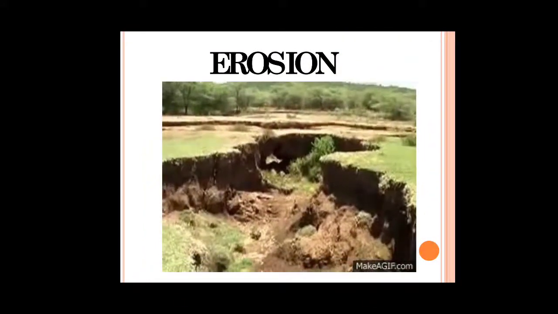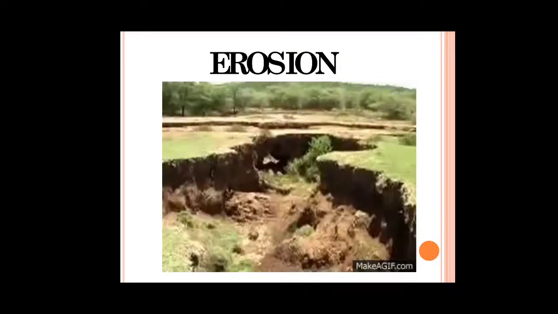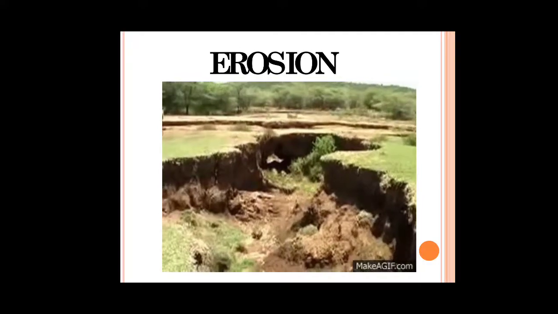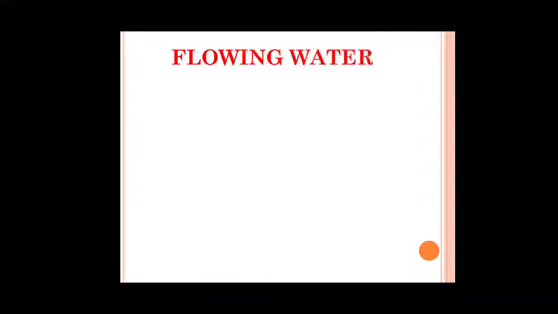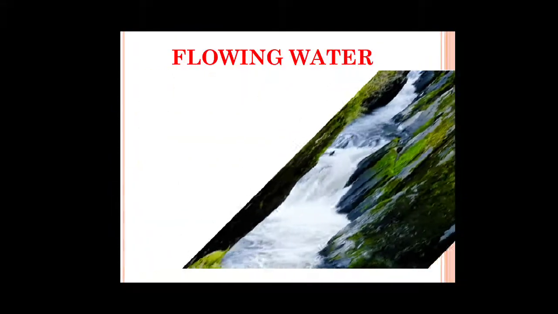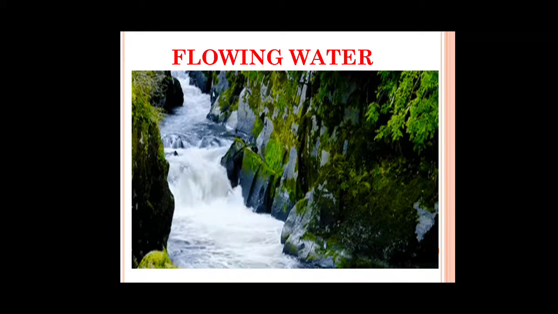The next topic is erosion. The blowing wind and running water not only break the rocks into smaller pieces, they also carry these pieces of stones and pebbles to distant places. This carrying away of broken rock material by water, wind and ice is called erosion. So next is causes of erosion. There are two main agents that cause erosion. First one is fast blowing wind. Second is flowing water. These are the two main agents which cause erosion.